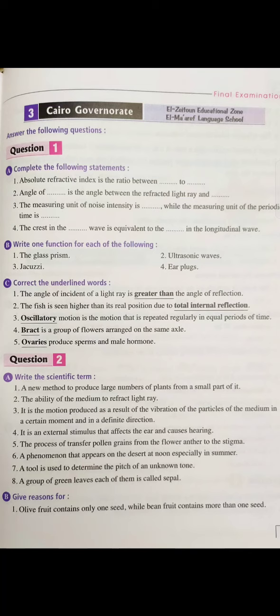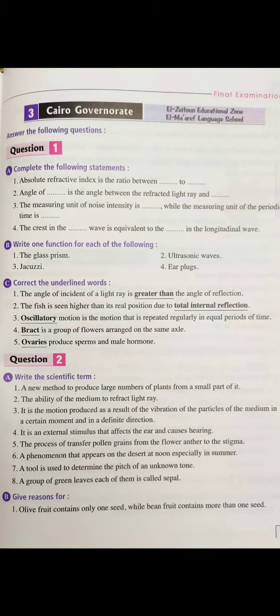Okay, point number 3, jacuzzi. We can use it to treat sprains and cramps by using hot water. Earplugs. Yes, we can use them to avoid noise or very high sounds. Let's move to another question.